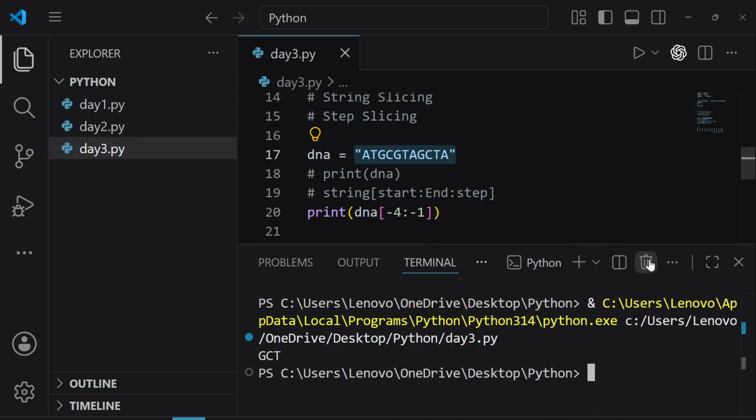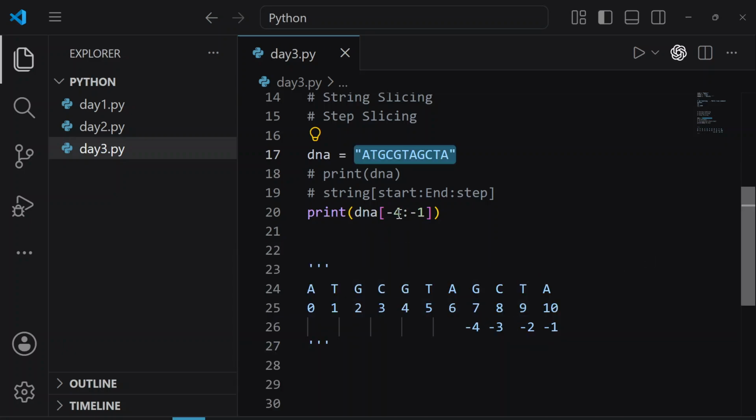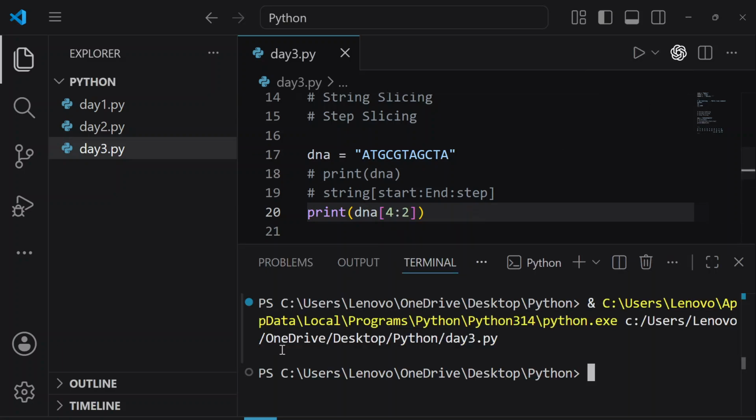In the same way, if we talk about positive indexing again, if I give 4 and here I write 2, so 4 comes here. Now Python is not going back from G to G. So again we are not going to see anything. So here our terminal is empty. Is it clear?